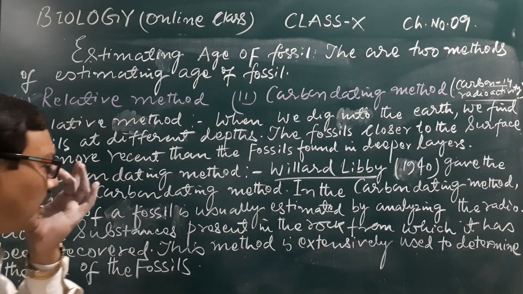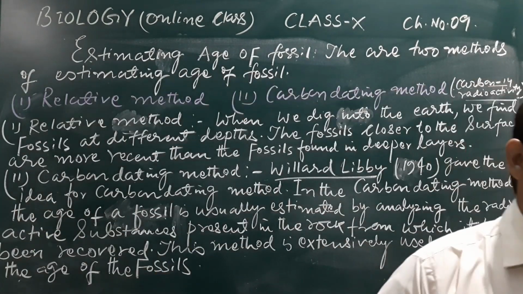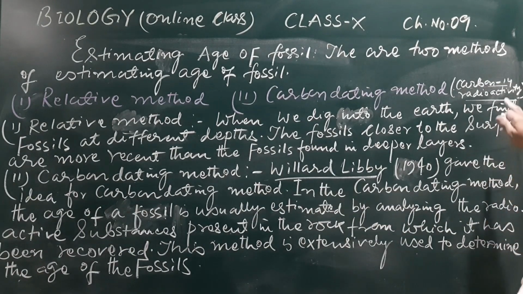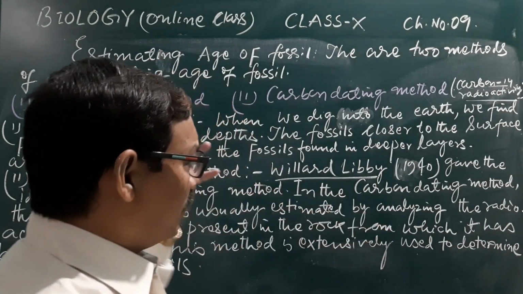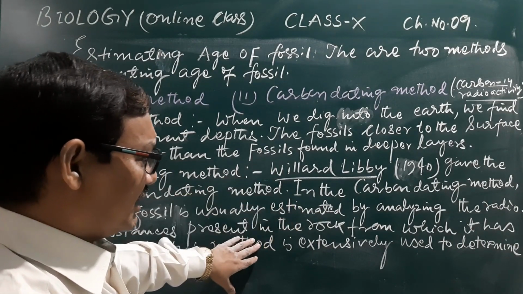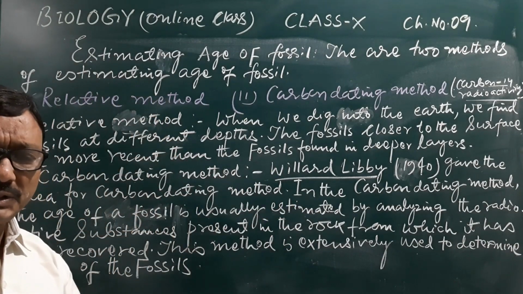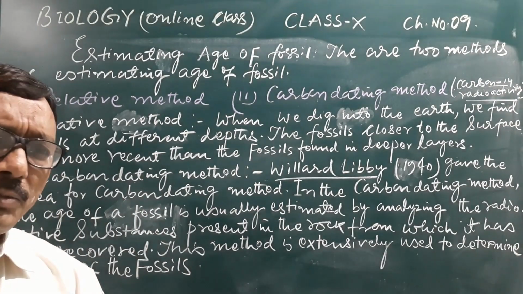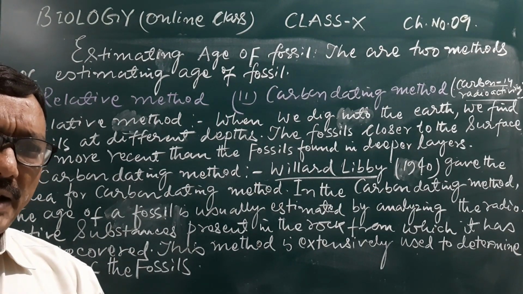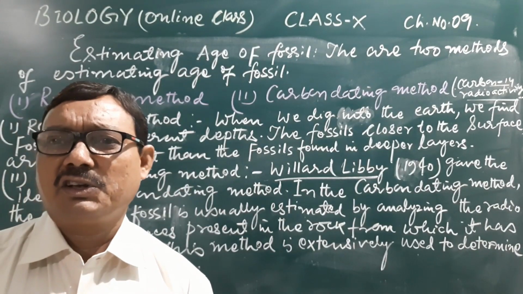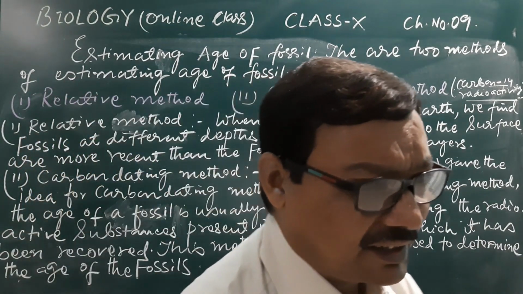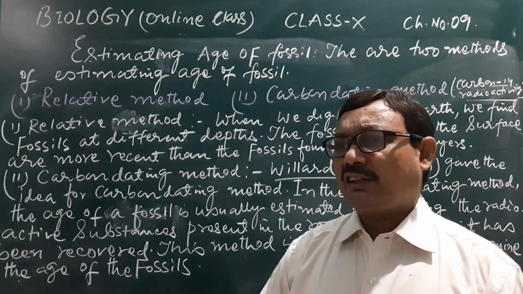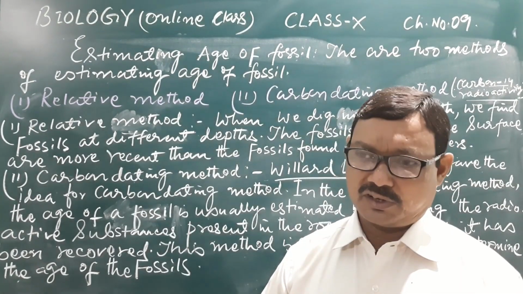Actually, all organisms possess carbon 14 atoms in their bodies, and over time the radioactivity decreases. That is compared with the present life form, and depending upon that, an estimate is recorded that the age of the fossil is of this type. In this way we determine the age of a fossil.